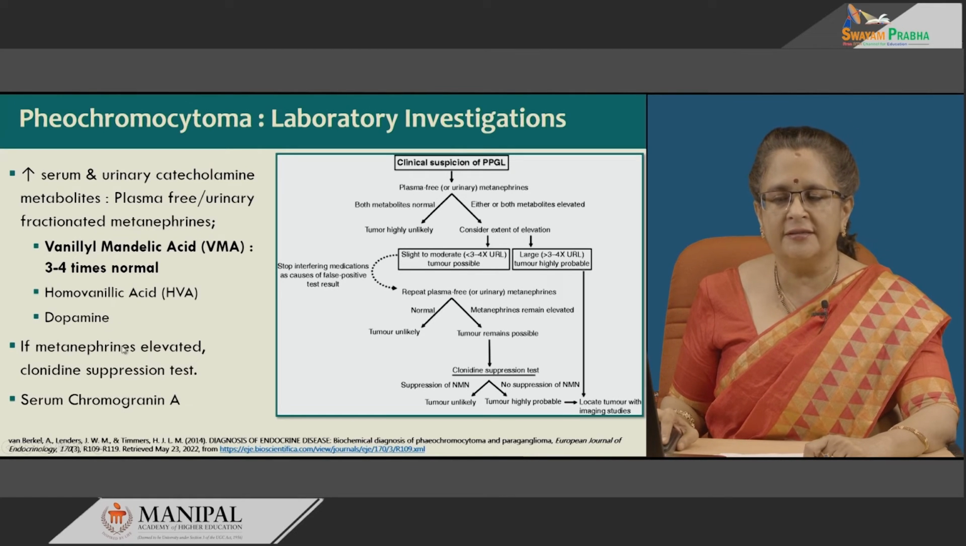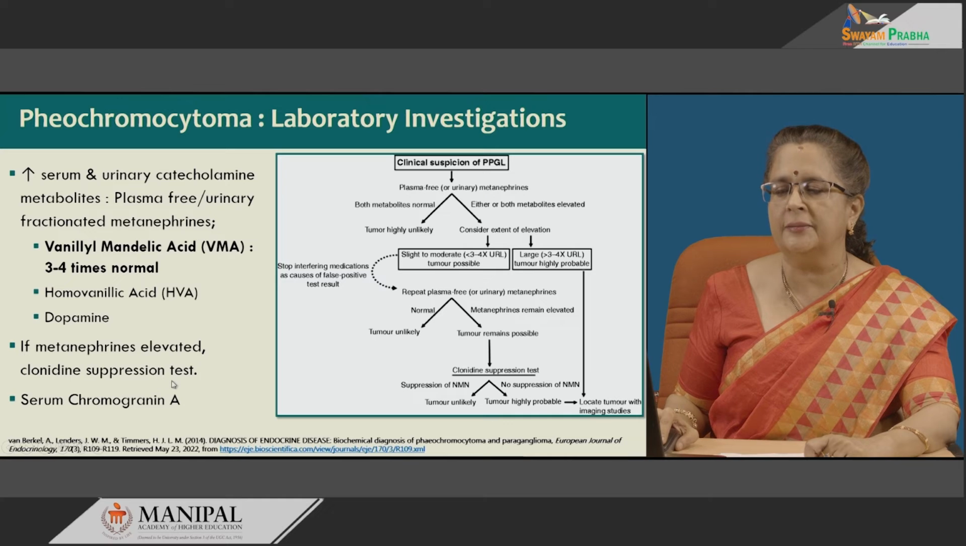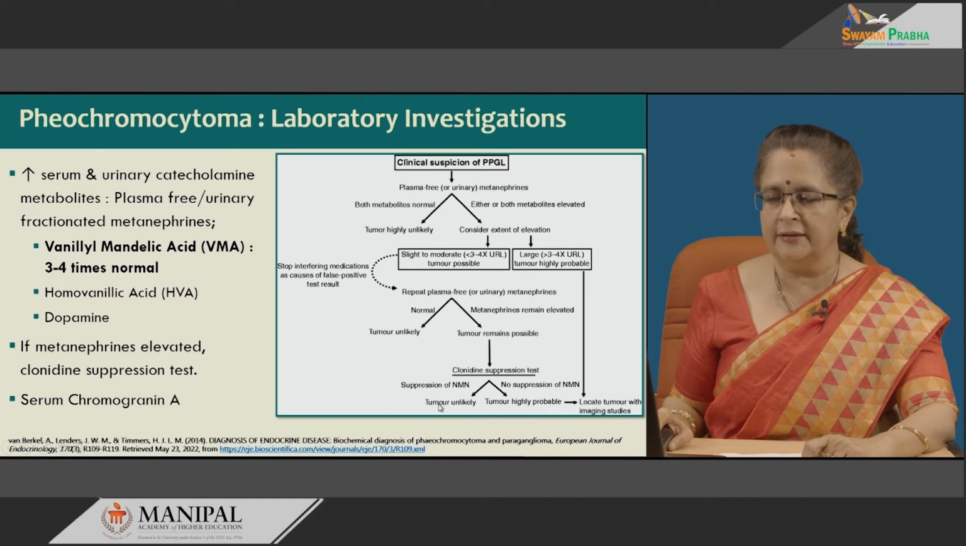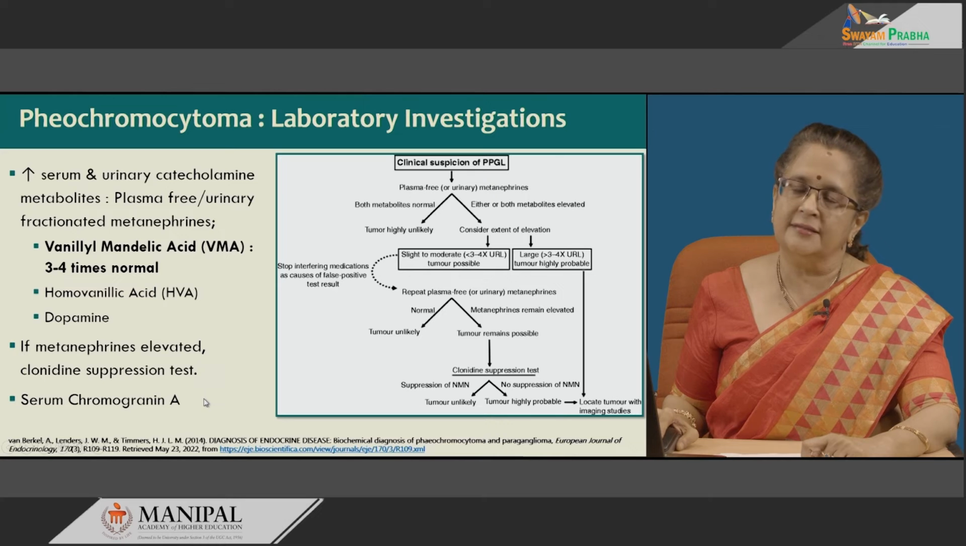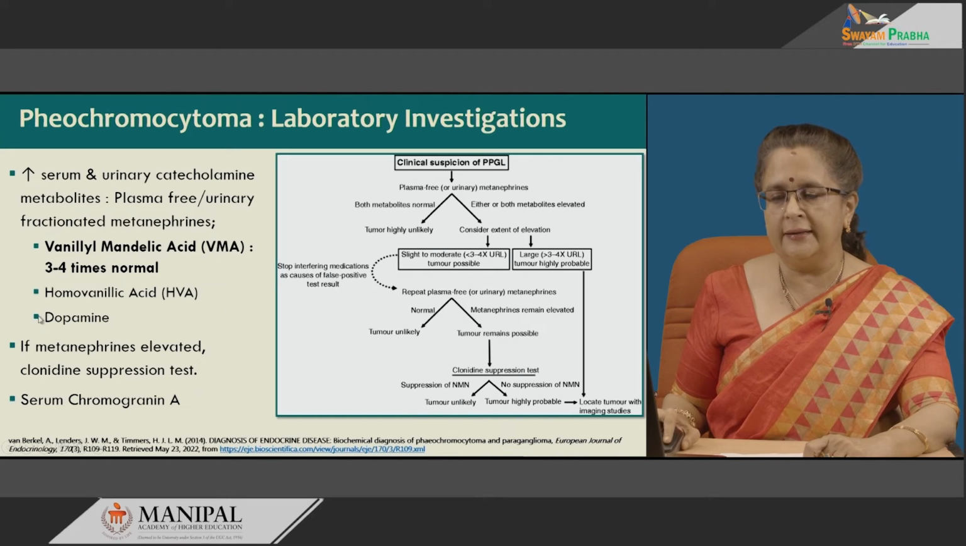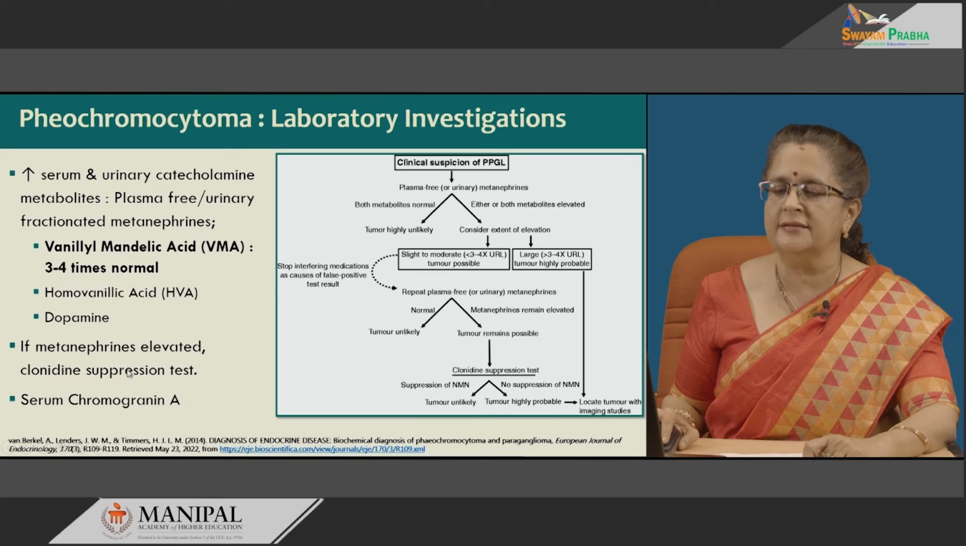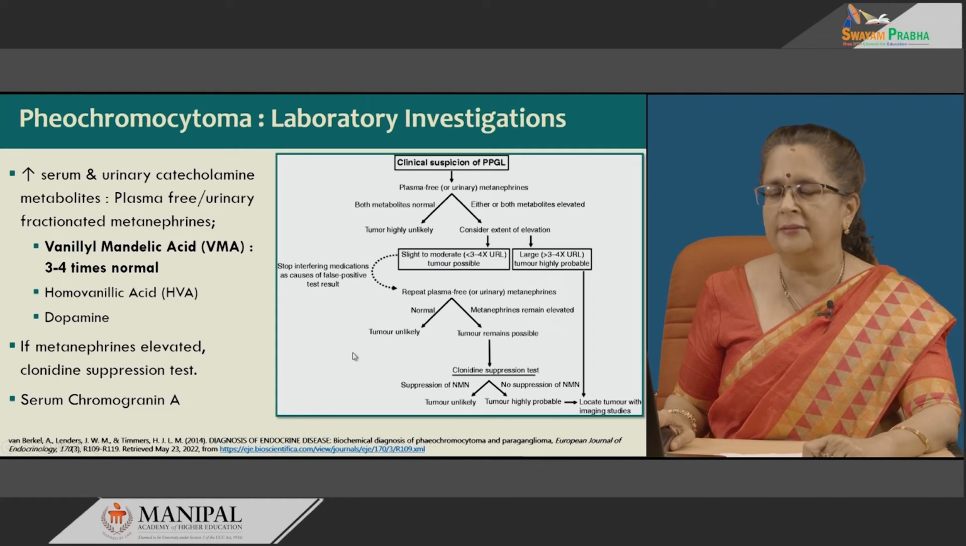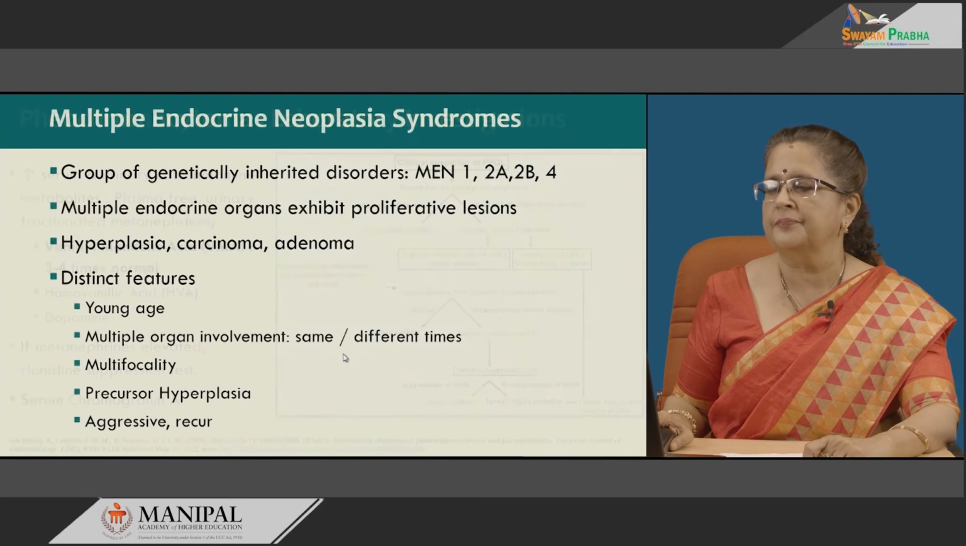Now, if metanephrines are elevated, we can do the clonidine suppression test also, as given in the picture from one of the articles, and lastly serum chromogranin A levels are also elevated. So, when we get elevation of all these and the clonidine suppression test is positive, it is definite that the patient has a pheochromocytoma, which is giving rise to all the symptoms.